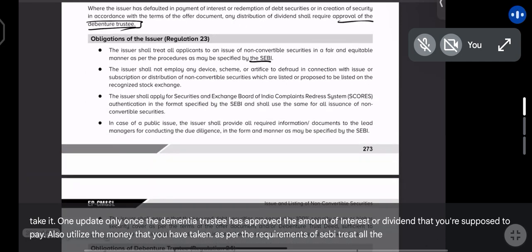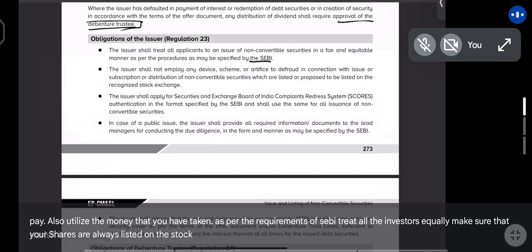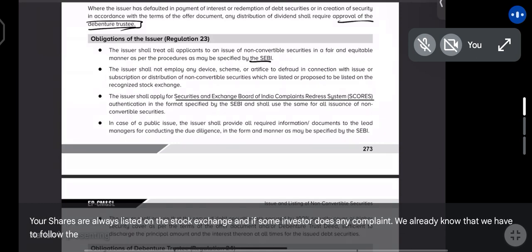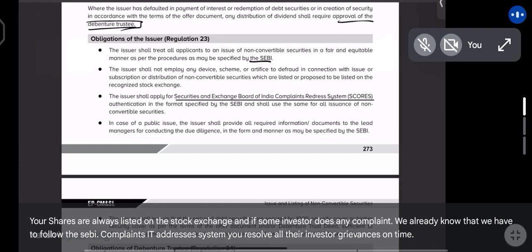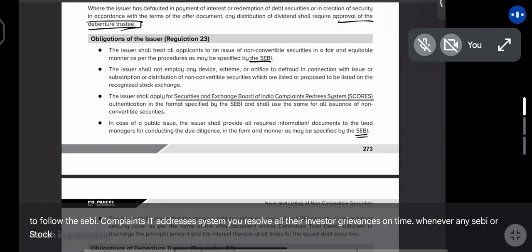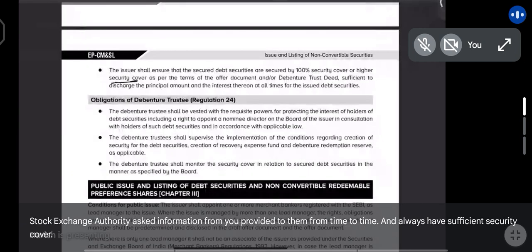Treat all the investors equally. Make sure that your shares are always listed on the stock exchange, and if some investor does any complaint, we already know that we have to follow the SEBI complaints redressal system. You resolve all their investor grievances on time. Whenever any SEBI or stock exchange authority asks information from you, provide it to them from time to time. And always have sufficient security cover, which is mentioned in your trust deed. Never have your securities at risk.